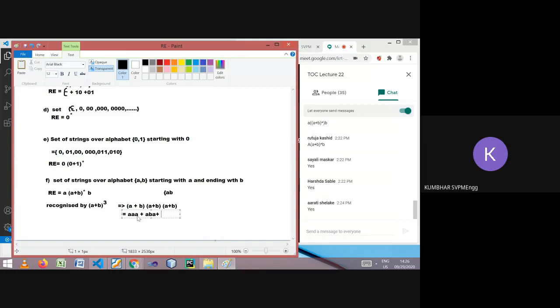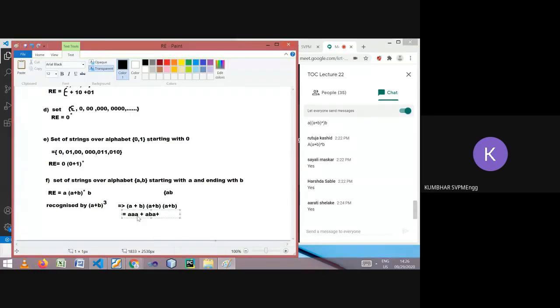Okay, so what we learned today: we learned the definition of regular language and the definition of regular expressions. We learned 3 operators. First is the union operator, also called the OR operator, plus. Second is dot, also called concatenation or followed by. Third is the star operator, which represents the closure set.